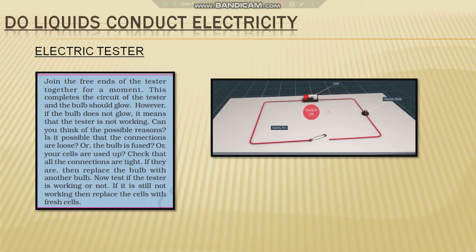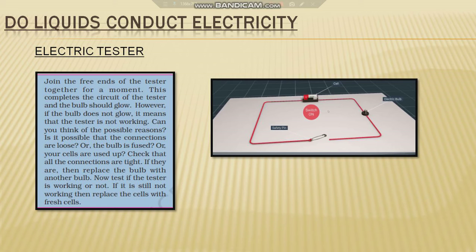In certain cases the bulb may not glow, and the reason may be that either the bulb has fused, or the current may not be flowing through the circuit, or the cell would have dried up. So either by replacing the bulb or by replacing the dried up cell, we can again test whether the circuit tester is working or not. And once we are sure that the circuit tester is working, we can use it to test whether liquids conduct electricity. And how are we going to go about it?